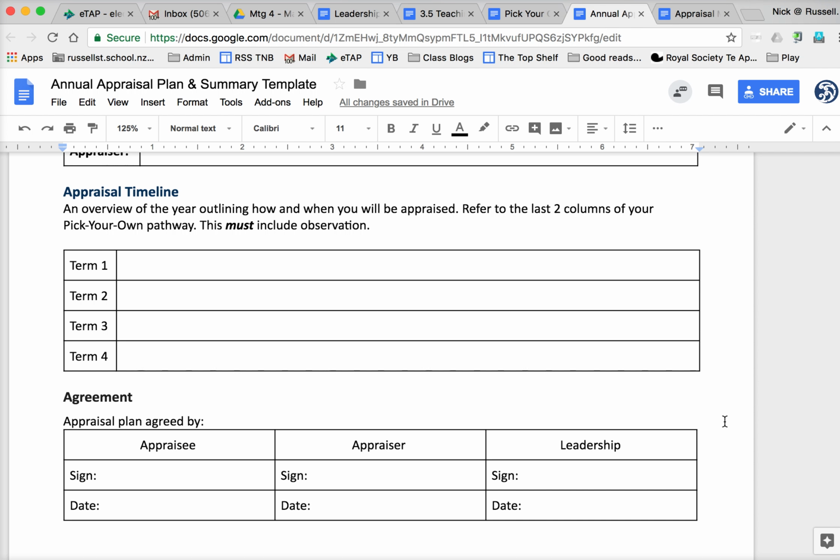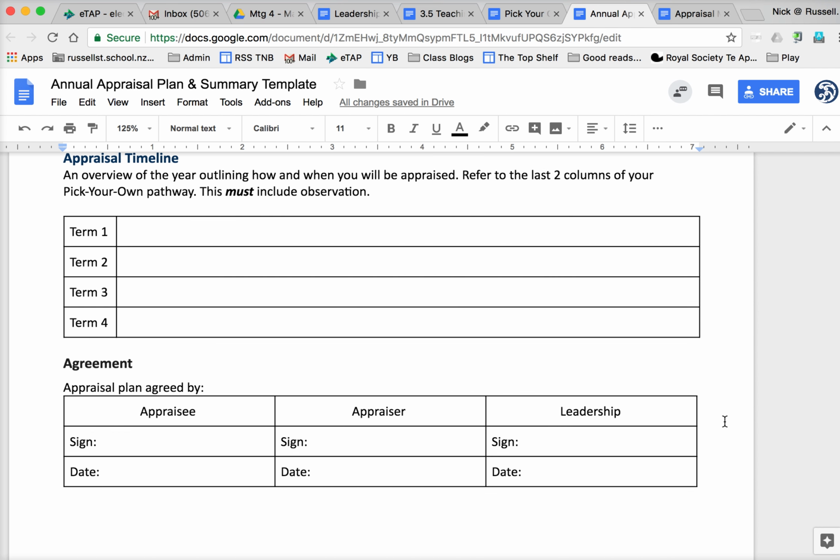Terms 2 and 3 are about those ongoing interactions between the appraiser and the appraisee, the meetings, the dialogue, the observations, etc. How often are they going to happen? That just needs to be documented in there, along with the follow-up, what evidence you are going to be collecting, and how regular you agree that should be. So that's all put in there. And then in term 4, you're just wrapping all that up and having your formal end of year meeting.